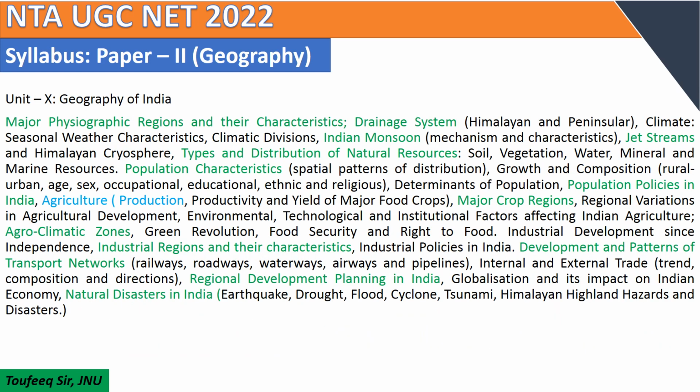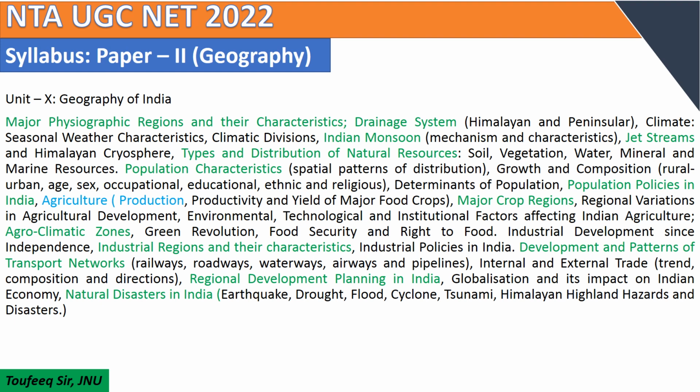Unit 10, Geography of India, is very important from the examination point of view because many questions were asked in previous exams from this unit. So it becomes very important for the student to study in detail and understand the topics thoroughly.